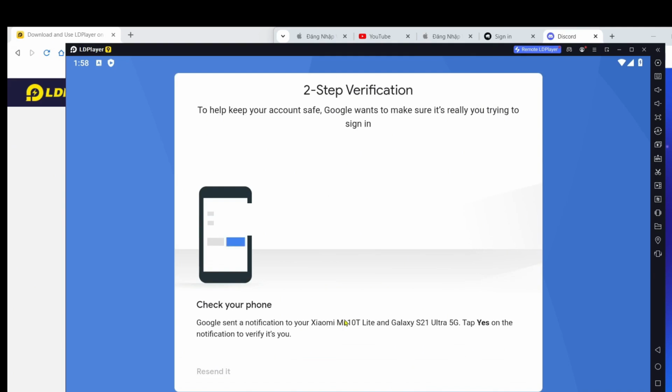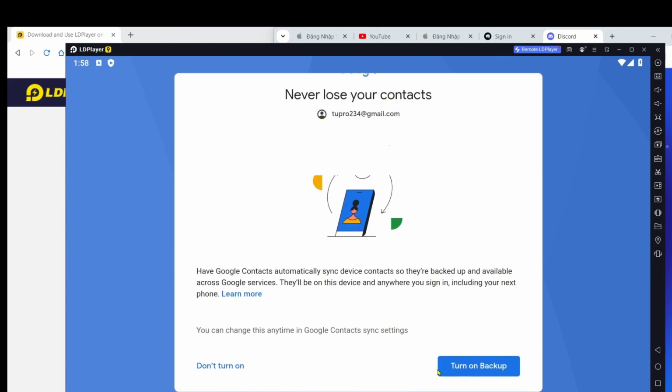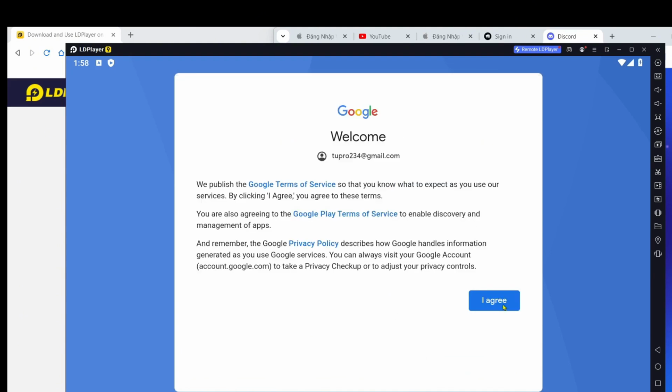Step 5. Play the game. After the download is complete, you'll see a Play or Open button. Click that button to open the game and start playing.